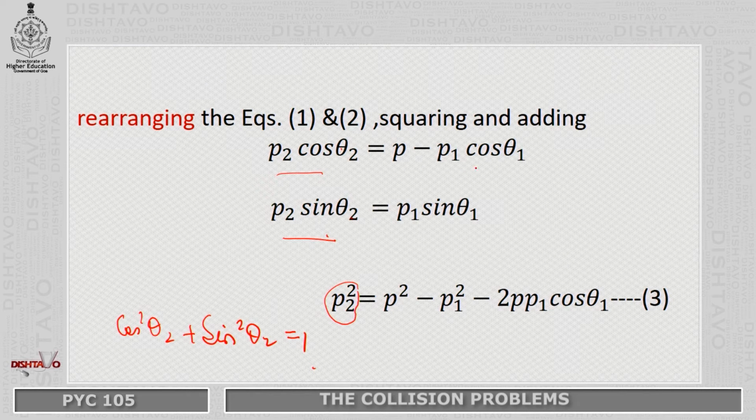The right hand side is the same thing. You have to square this and add. When you add these two, the terms in cos squared theta 1 and sin squared theta 1 add up to give you 1, and therefore we are left with only the terms in cos theta 1 here.